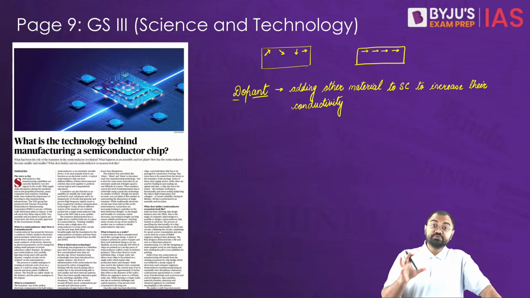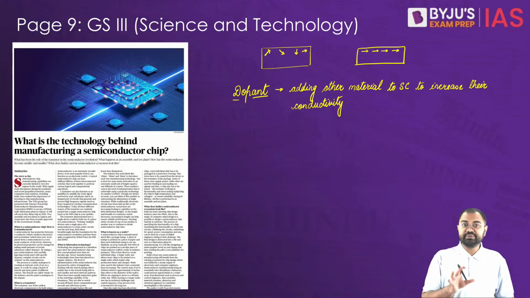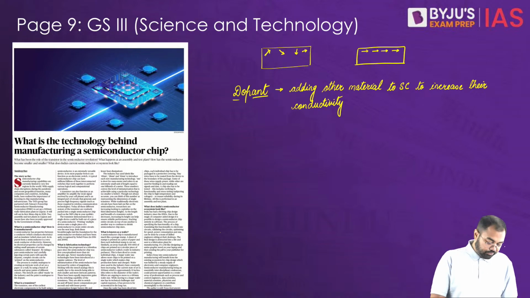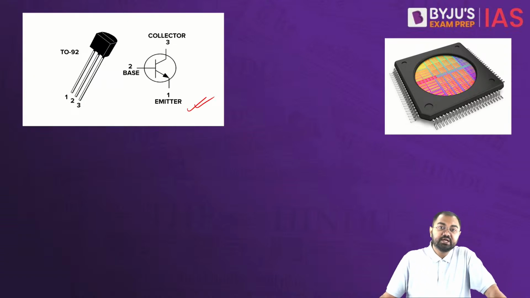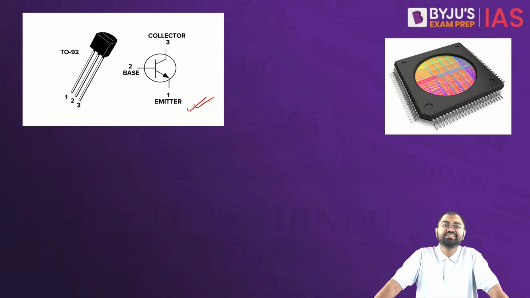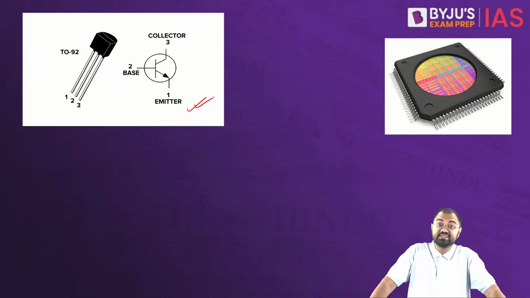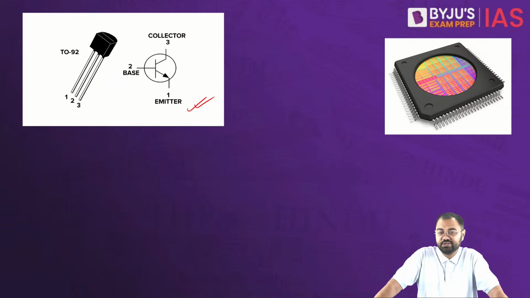Now another term which you will often see with regard to semiconductors is a transistor. So what do we mean by a transistor? The first picture that you see here on your screen is typically a transistor. Think of transistors as tiny switches that can turn electricity on or off, and they are the building blocks of any kind of electronic device, whether your smartphone or computer. This is what allows them to process information and perform all the tasks. That's why transistors are very, very crucial.